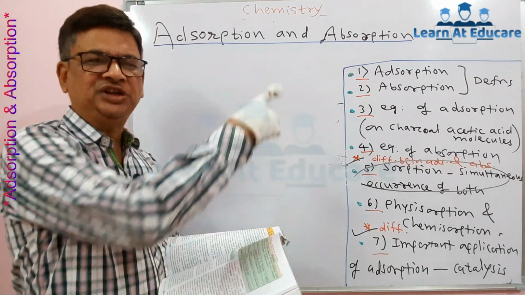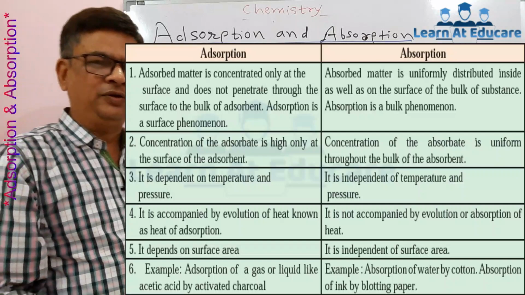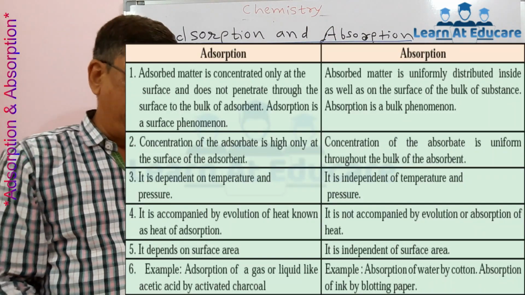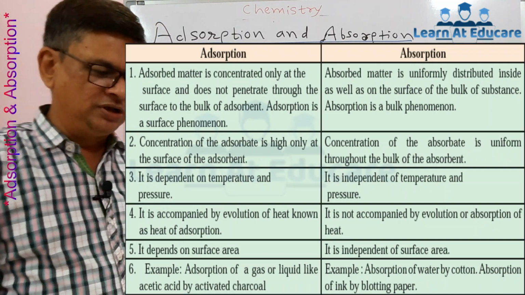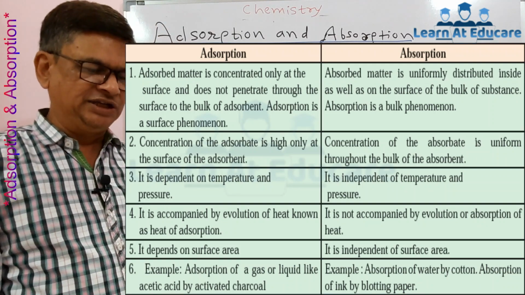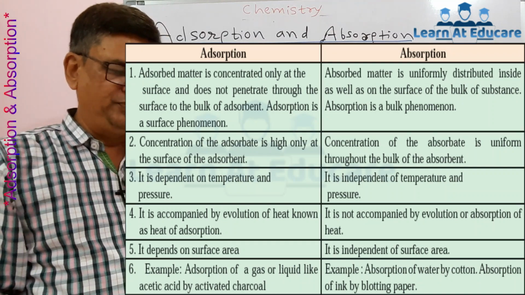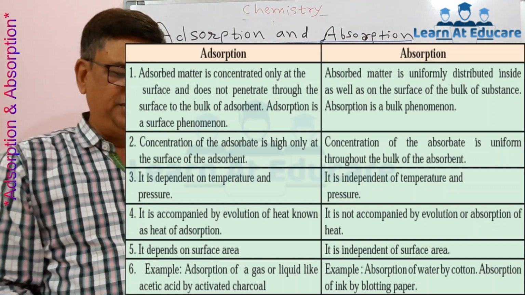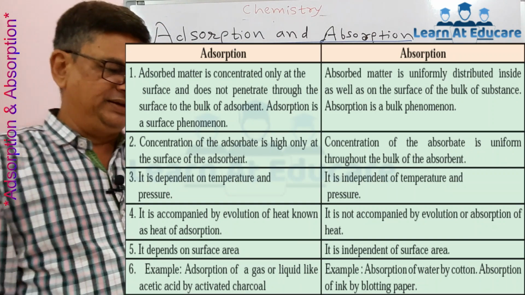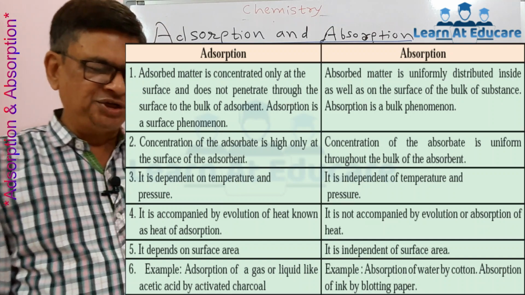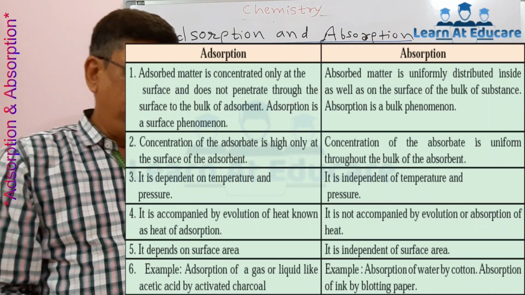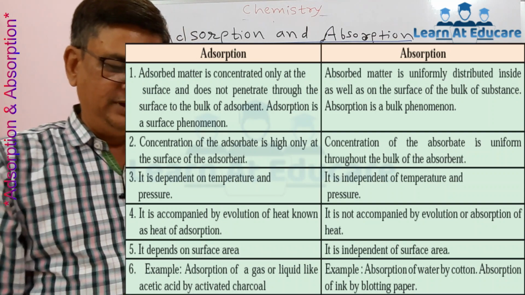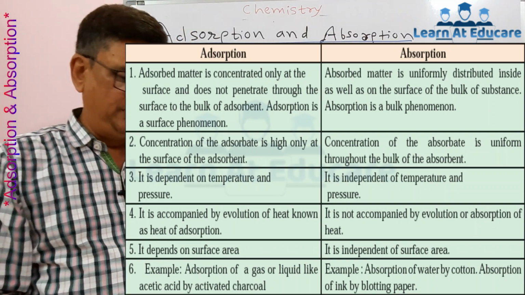Now I am showing a chart where we are going to see the difference between adsorption and absorption. Can you see the first point there? In adsorption, adsorbed matter is concentrated only at the surface and does not penetrate into the bulk. Adsorption is a surface phenomenon. In absorption, absorbed matter is uniformly distributed, that is, it gets penetrated. Then the second point: in adsorption, the concentration of the adsorbate is high only at the surface of the adsorbent, but in absorption the concentration of the absorbate is uniform throughout the bulk of the absorbent.